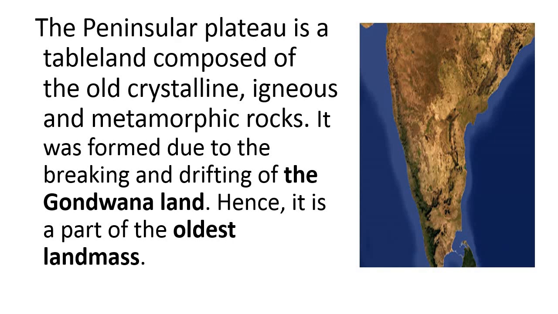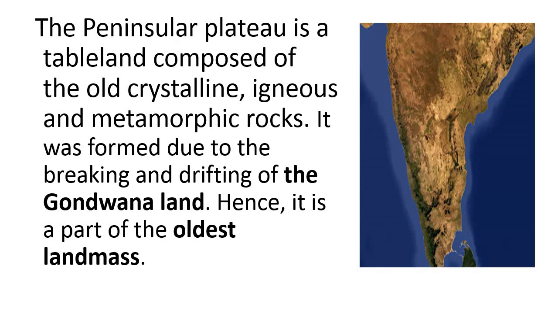Crystalline rocks are also formed in the same manner, but the thing is that when lava comes out on the surface of the earth, it takes time to cool down, and during this time crystals form. When lava cools down slowly, it becomes crystals, and from crystals the igneous rocks are formed.